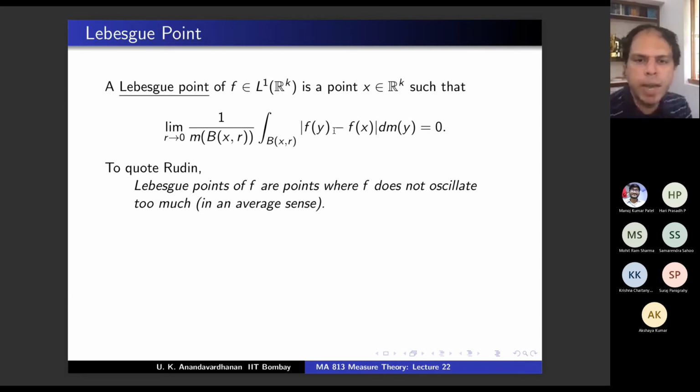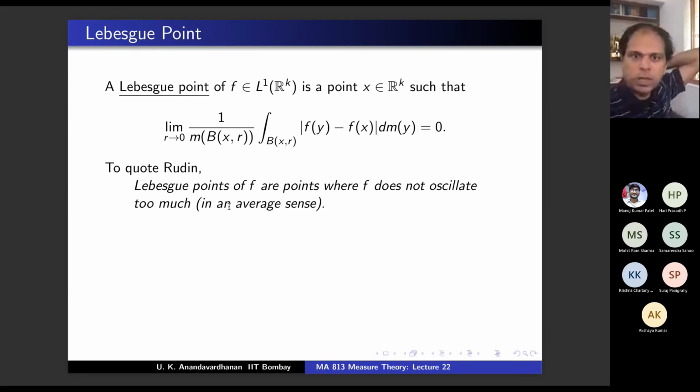If you put this as a bracket, then I can write it as two integrals, no? Integral of f dm minus integral of fx dm. But integral of fx dm is same as fx because measure and measure cancels. And that fx I can take to the outside because limit r goes to 0, fx is fx. So x is a Lebesgue point in particular implies fx equal to limit of this average. It is in that sense that this statement makes sense. Average does not fluctuate much.